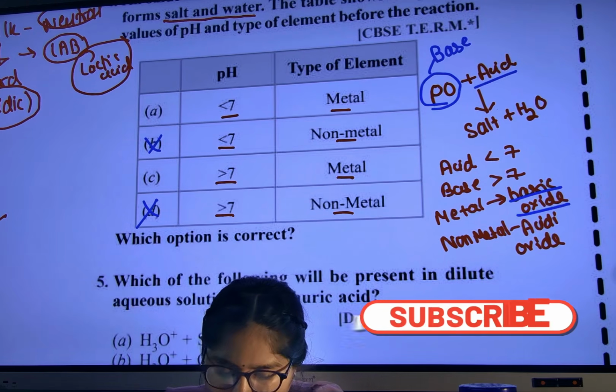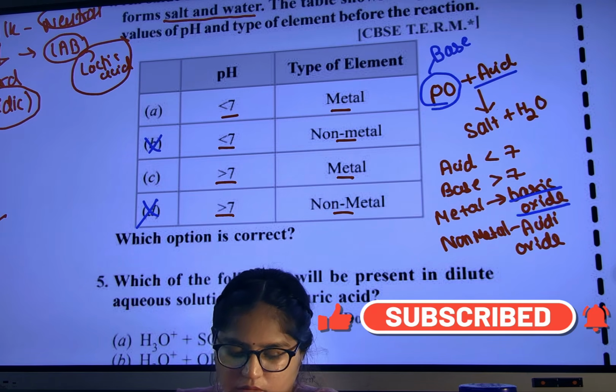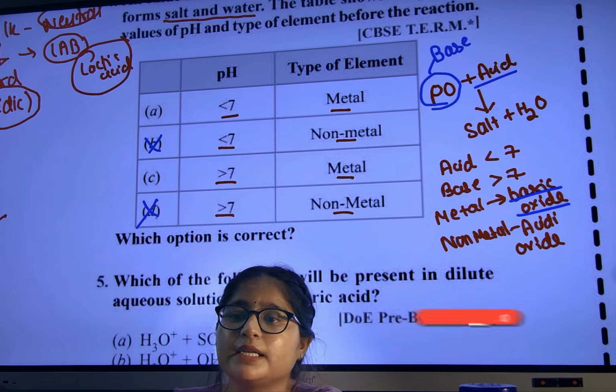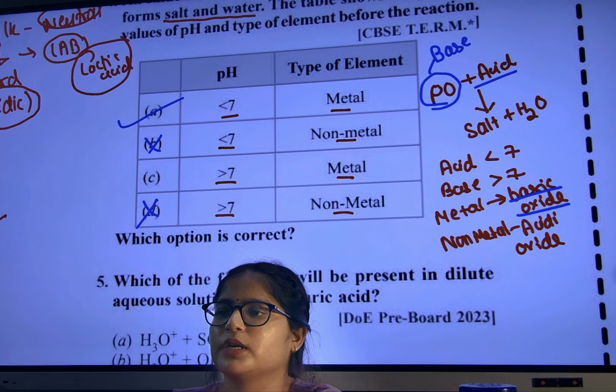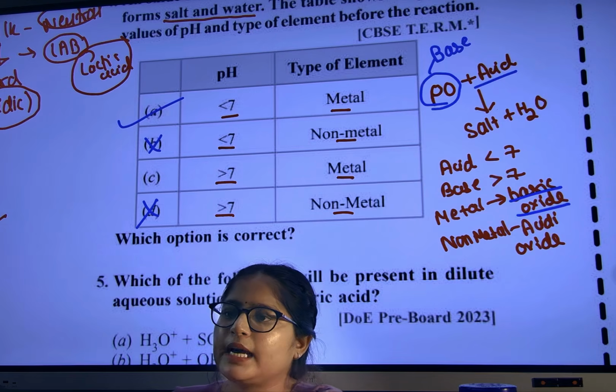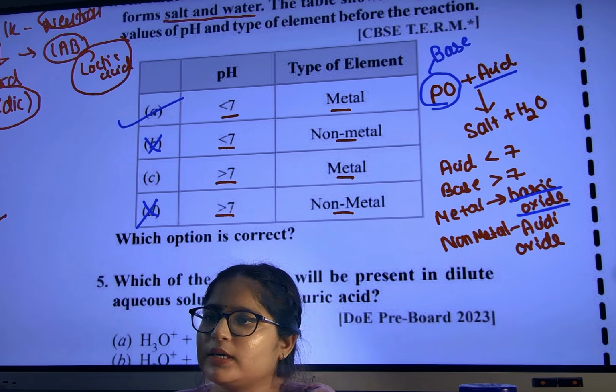Metals. So which will be the answer? A option. Metal oxide is basic. So for metal oxide, the pH will be more than 7 because it is basic in nature. Are you able to understand?